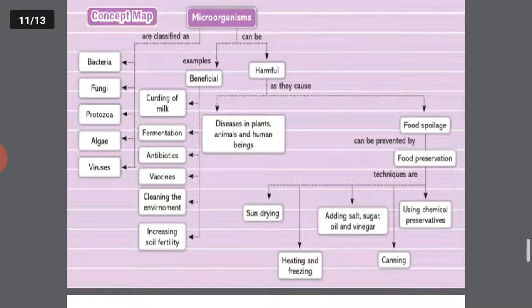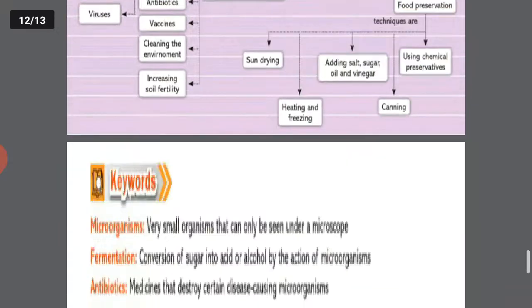Now try to understand this concept mapping. Microorganisms can be classified as bacteria, fungi, protozoa, algae, viruses, and they can be beneficial or harmful. Beneficial: curding of milk, fermentation, antibiotics, vaccine, cleaning of the environment, increasing soil fertility. Harmful: disease in plants and animals, food spoilage. Food preservation: using chemicals, adding salt, sugar, sun drying, heat, and freezing and canning can also be part of this mapping.